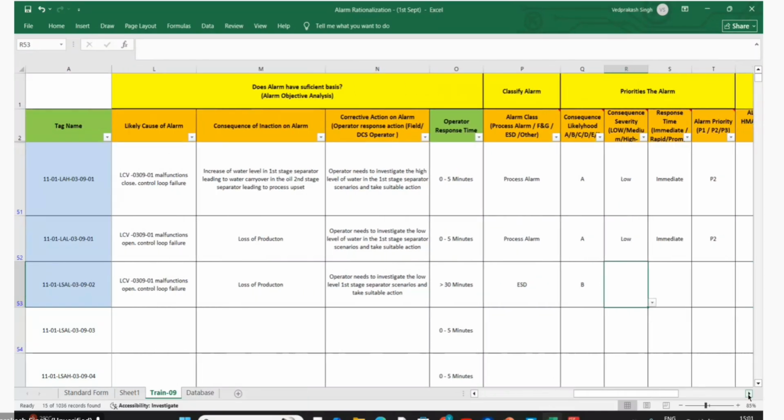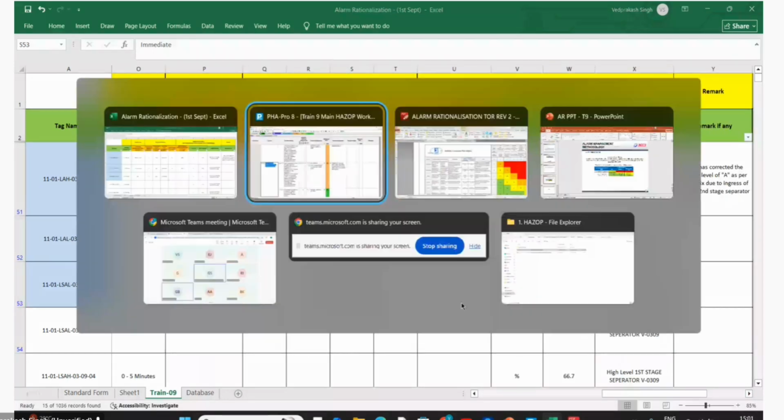What is the severity here? Severity is notable, is low. And immediate action? It's not urgent. B with low. This is already a trip, right? So you have more than 30 minutes to act. Immediate with low is what?